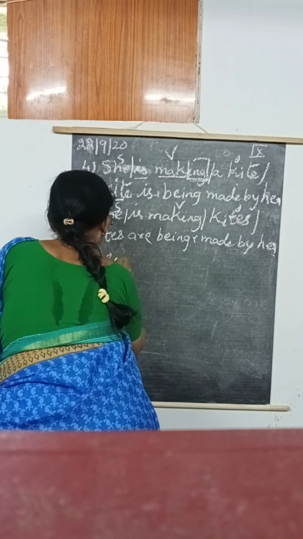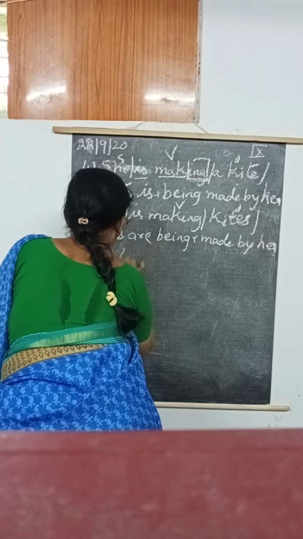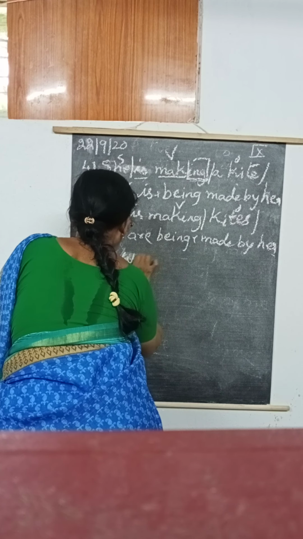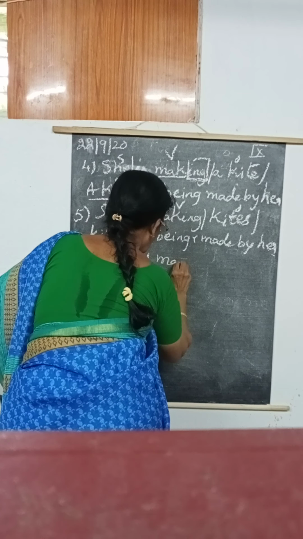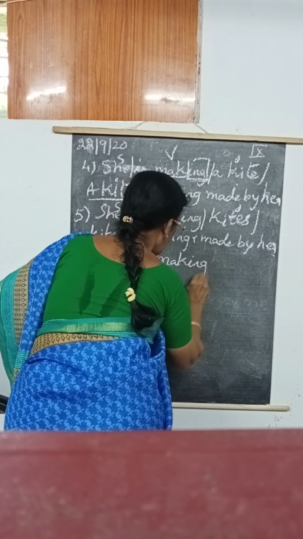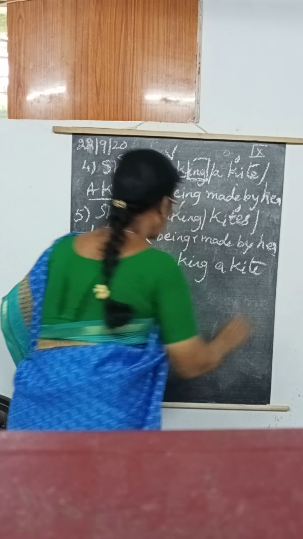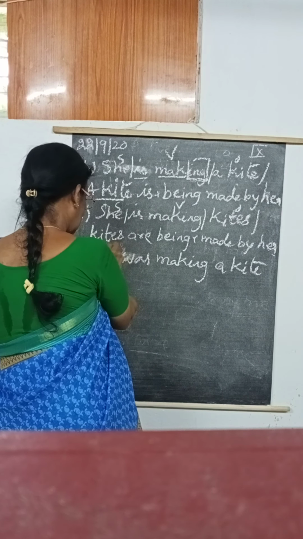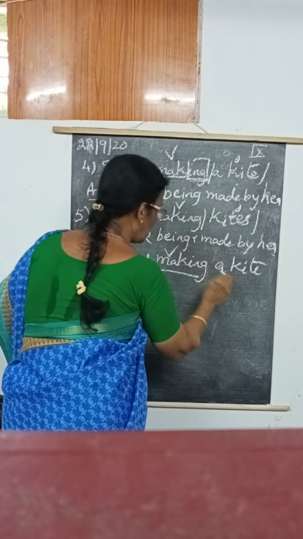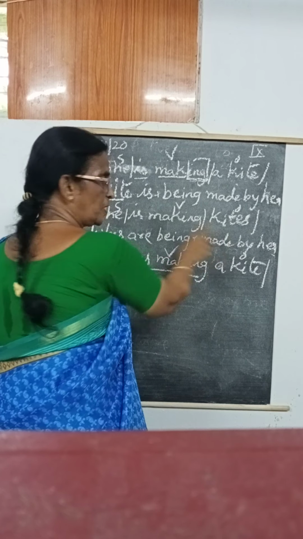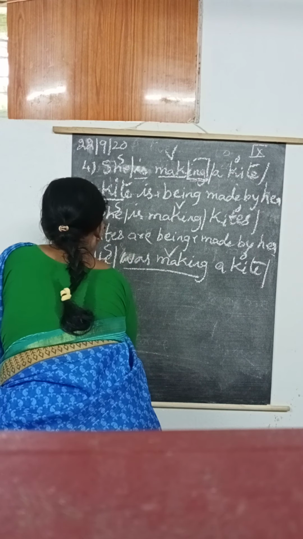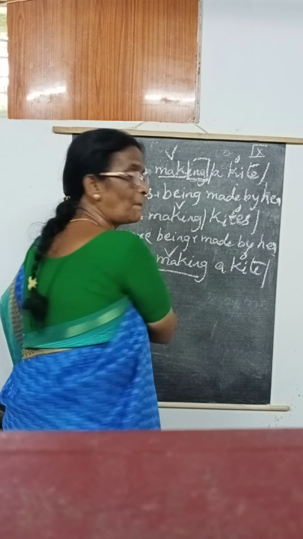he will take. He was making a kite. He was making a kite. He is the subject, was making is the verb, a kite is the object. Object comes to the subject place. A kite. This is the past tense.